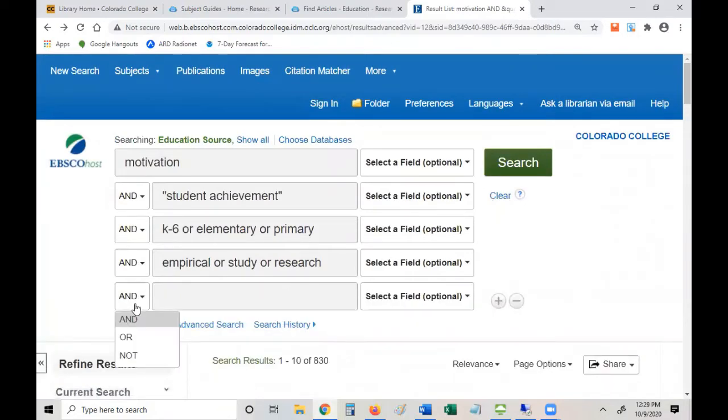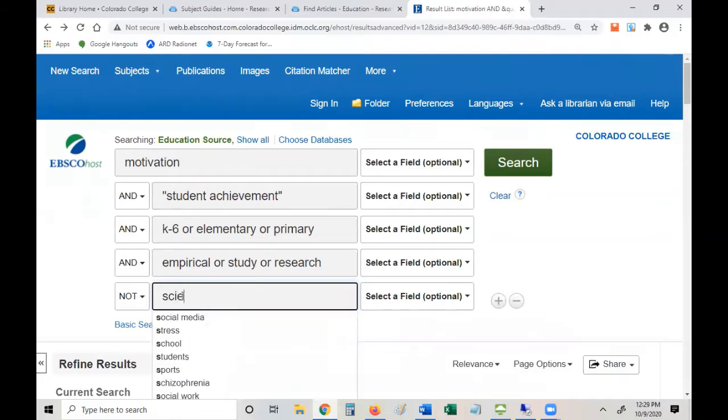You can get really fancy with this type of searching. This and, or, and not is called Boolean searching. You could even use not to exclude results. So maybe I decided I don't want anything that talks about science.